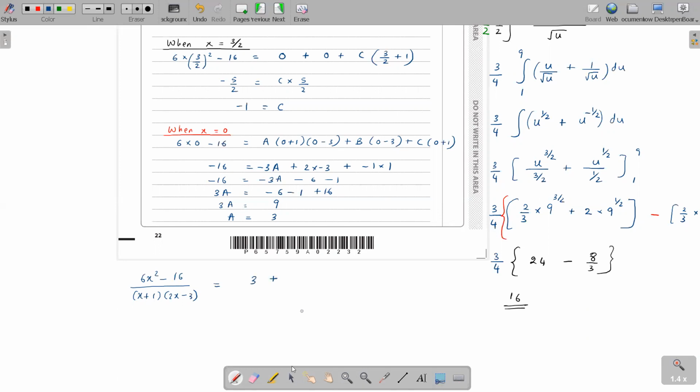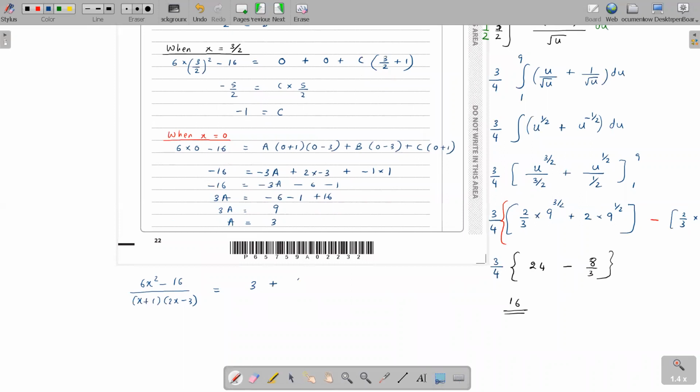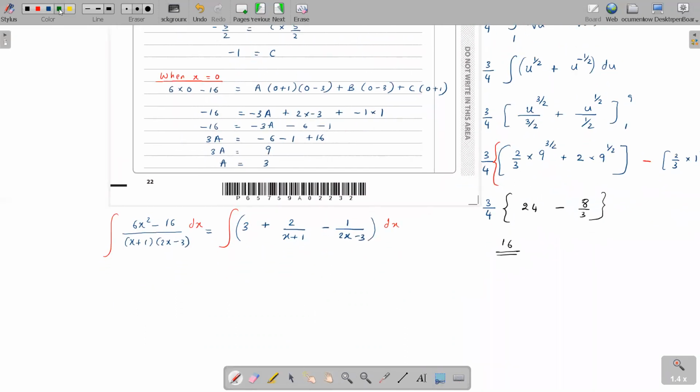A plus B over (x plus 1) plus C over (2x minus 3), where B is 2 and C is minus 1. So our task was to integrate this, right? Yes. So now I can integrate this instead, which is a lot easier to integrate, isn't it? Yes. So integrating 3 is 3x, plus 2 over x plus 1. When you integrate 1 over x plus 1, the answer is ln of x plus 1. There's no x coefficient, right?